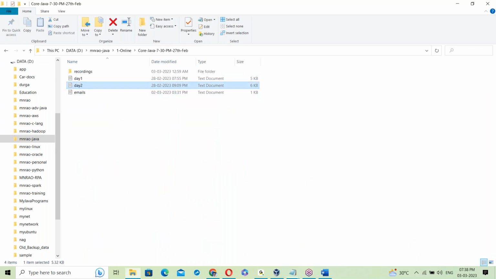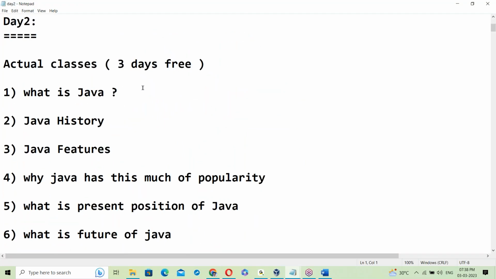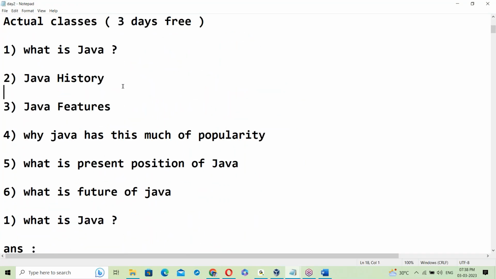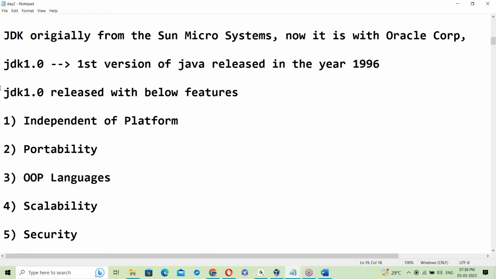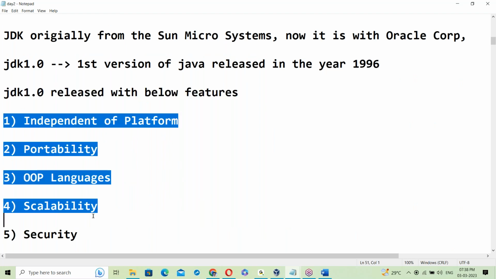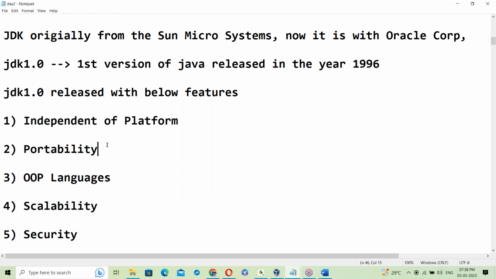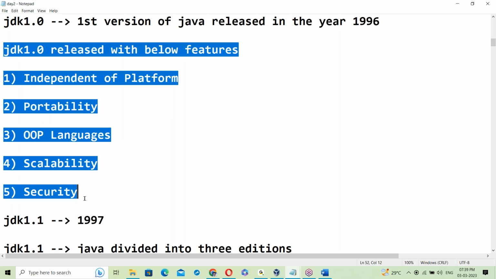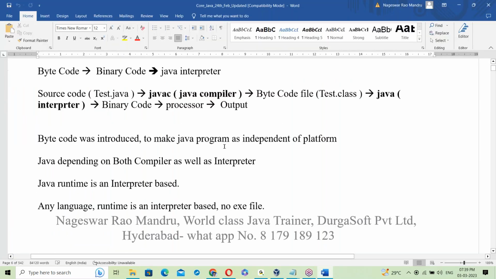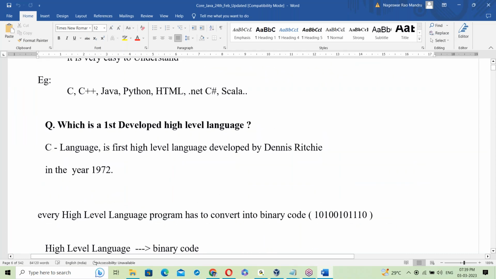On day two, Java history was discussed, along with Java features. The first version of Java was released with these features: platform independence, portability, object-oriented language, scalability, and security. They are Java features. To understand them, some software basics were discussed.